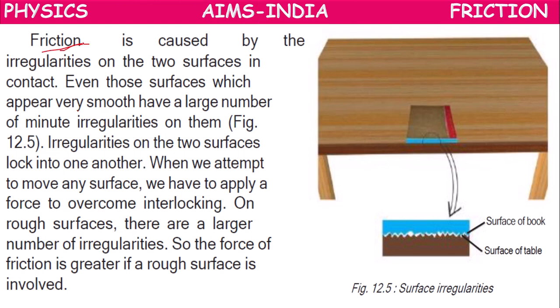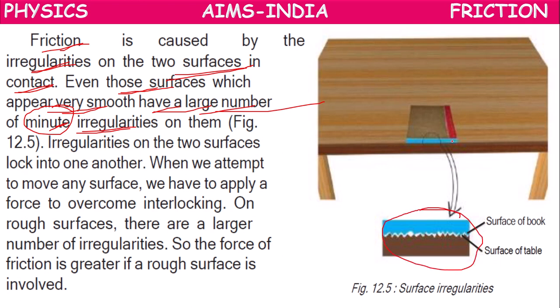Okay, children. Friction is caused by irregularities on the two surfaces in contact. Even though the surfaces appear very smooth to our naked eye, they might have a large number of minute irregularities as shown in the figure. Take a book and a table. The surface of the book and the surface of the table both look smooth, but with a microscopic view, we can observe minute irregularities.